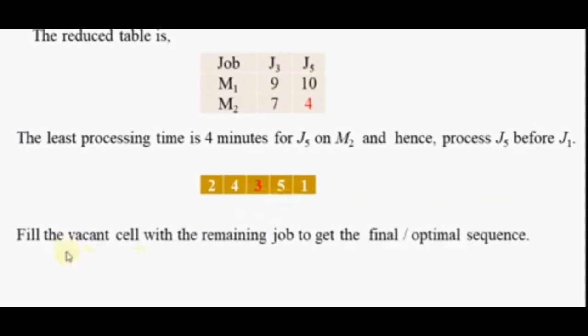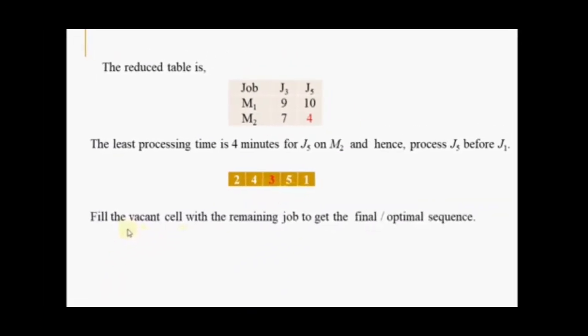That's why we sequence J5 from right to left, so 5 is written before job 1. Hence J5 will be written before J1.